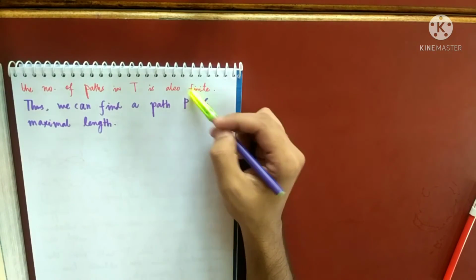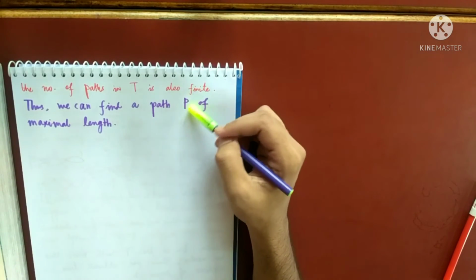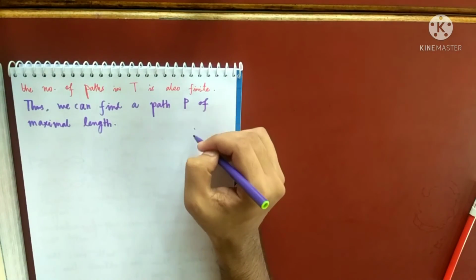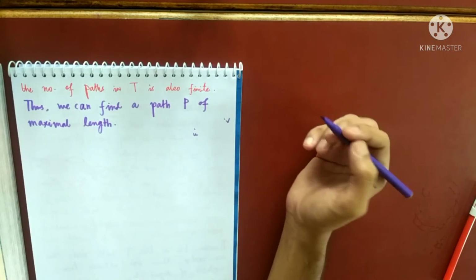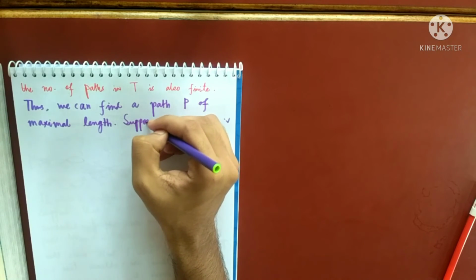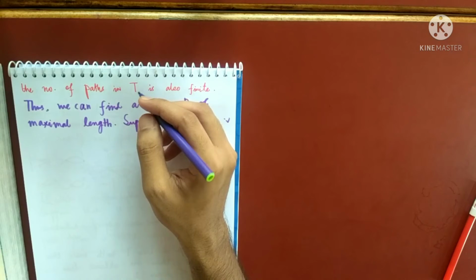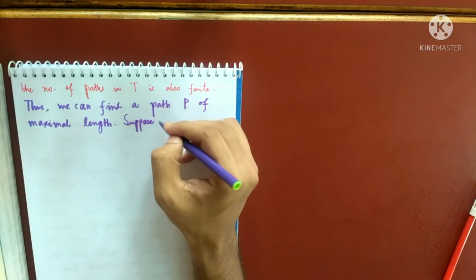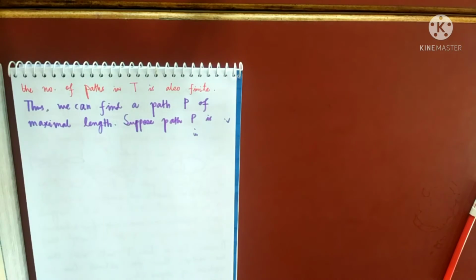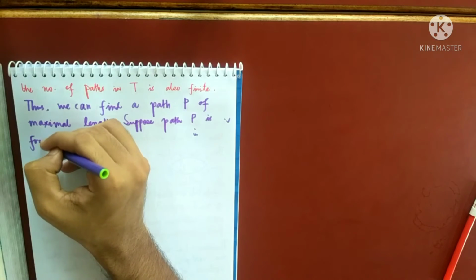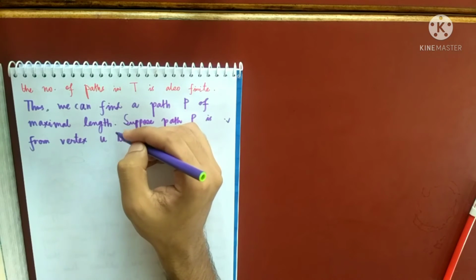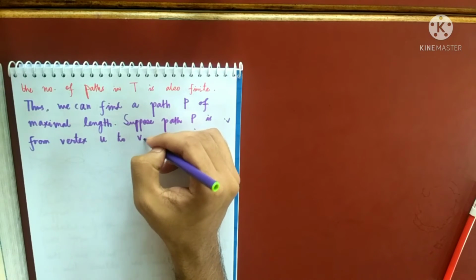So this is the one which has the maximum number of edges. This being a path, it will start from some vertex U and end at some vertex V. So let me write it down. Suppose path P is from vertex U to vertex V.